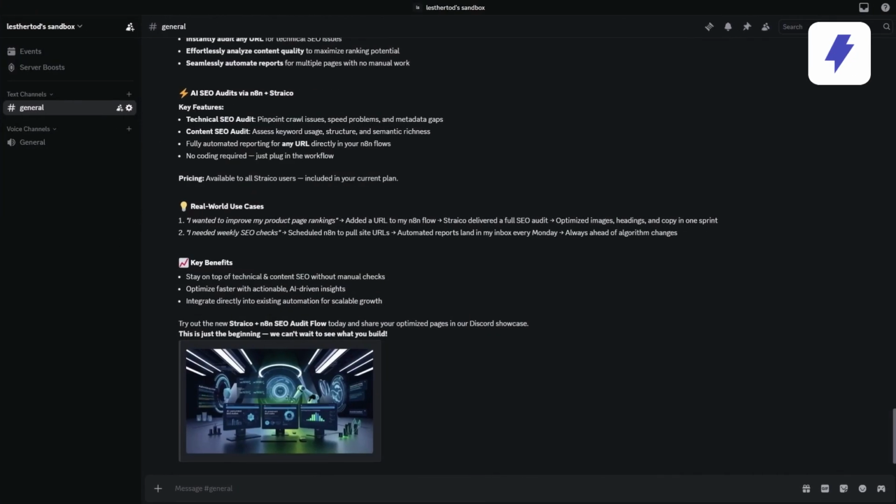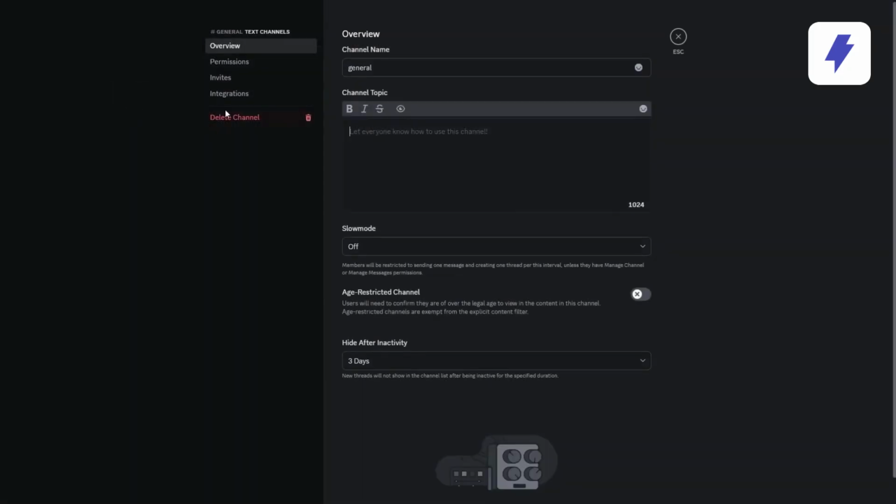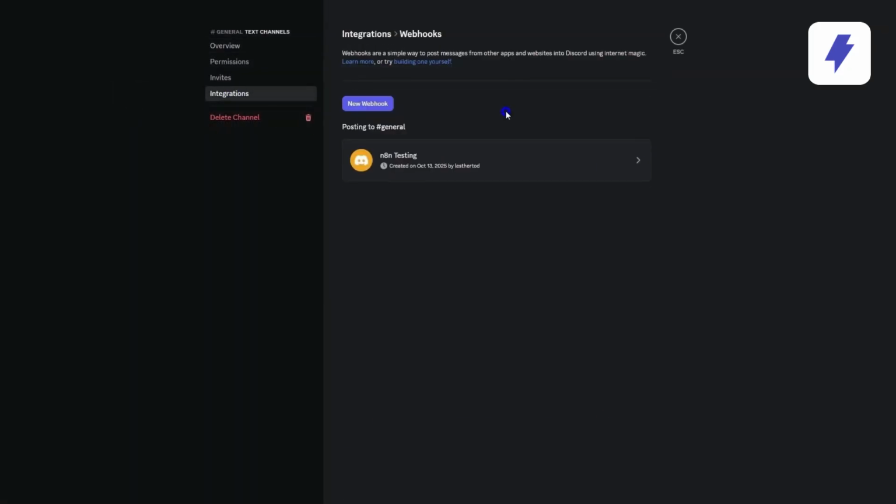To create a webhook in Discord, go to your server, select the channel you want to configure, and in its settings find the integration section. There you can see the ones you already have configured or create a new one. When saving, you can copy the link to the webhook, which is the one you will use in the Discord node.